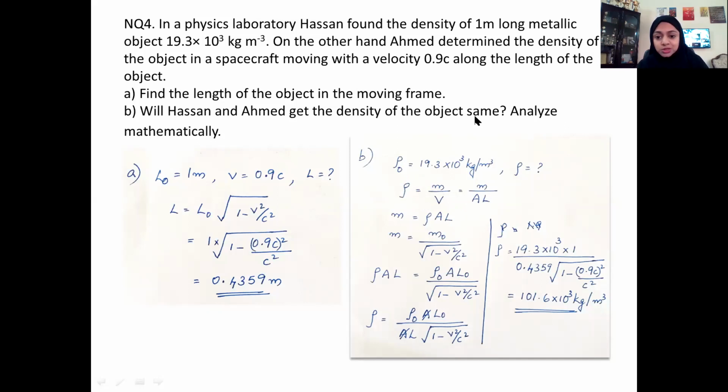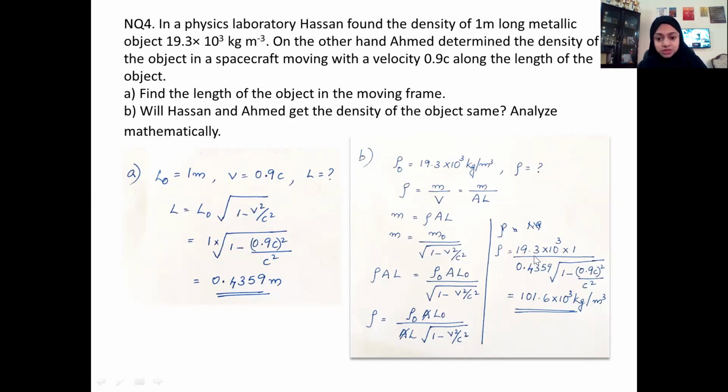And we know this proper length and also the contracted length while moving. So you know L naught and L. So I'm taking into consideration the relative equation for mass and substituting for m rho A L, and for m naught rho naught, which must have changed, L naught, which must have changed, and A with no change. So when I take the density of the object while it is moving, and by rearranging the equation, you know that area gets cancelled, and you know the value of rho naught, L naught, L.